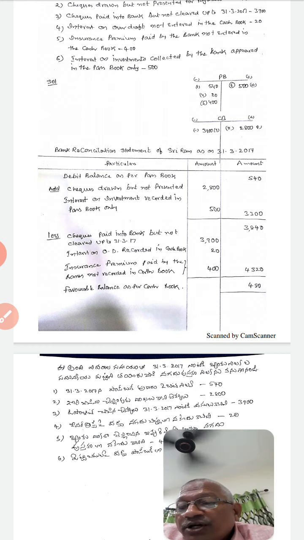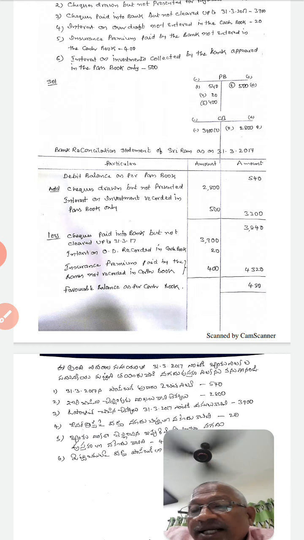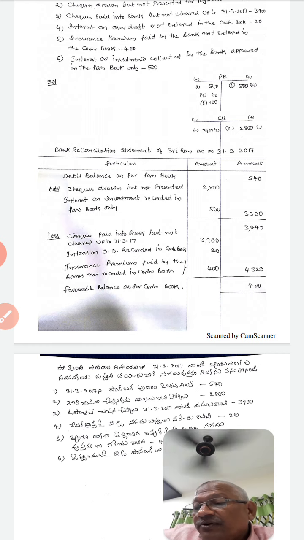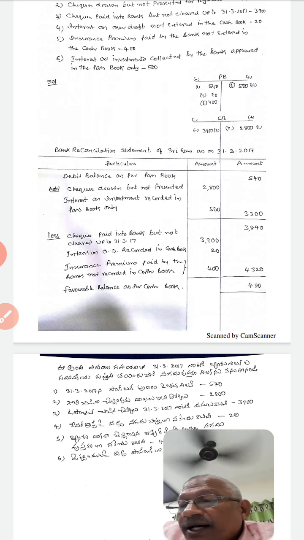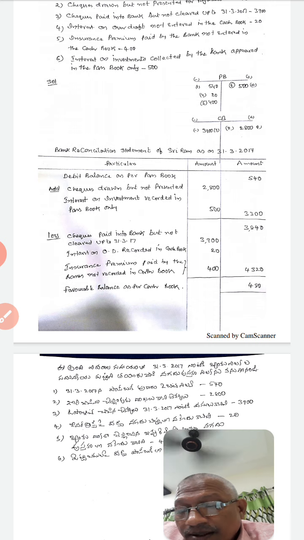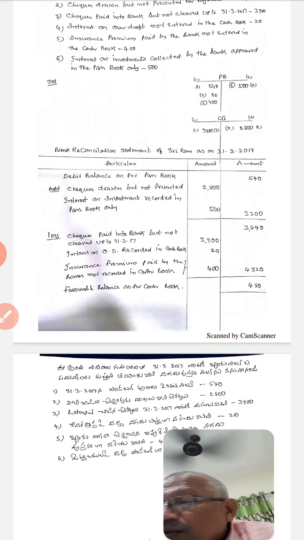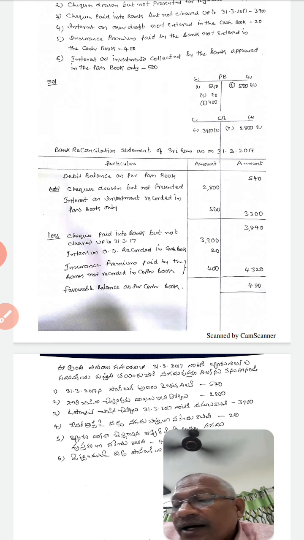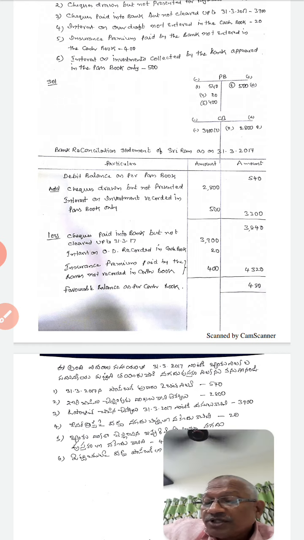From the following particulars, ascertain the balance that would appear in the cash book of Sri Ram and Company as on 31st March 2017.